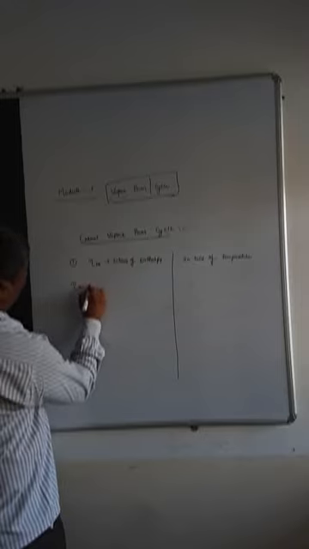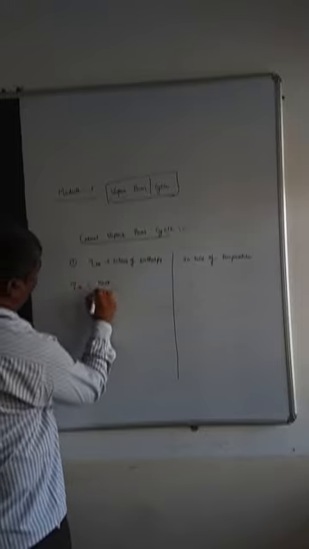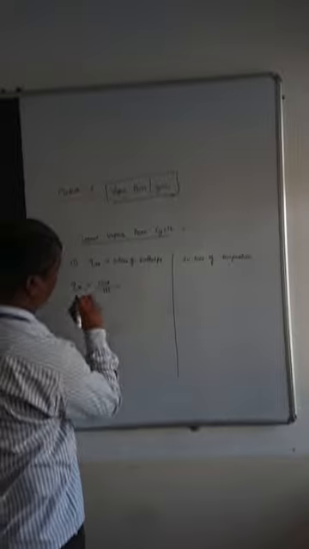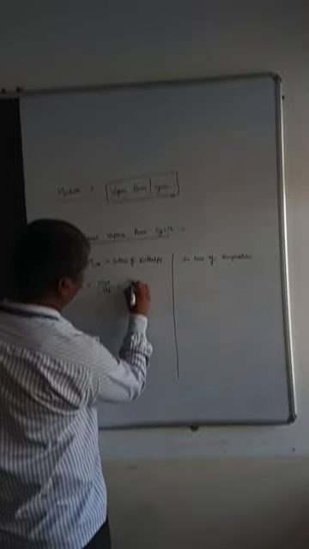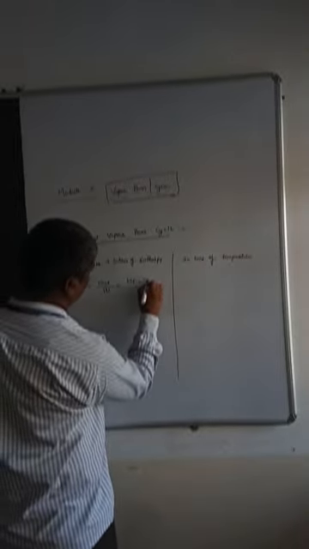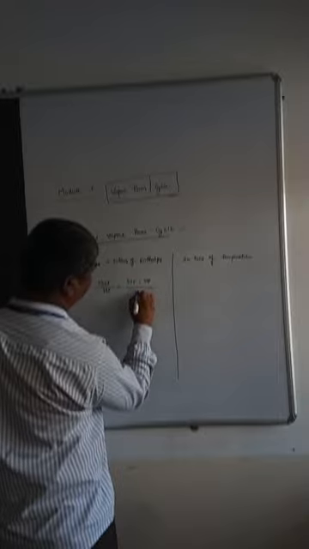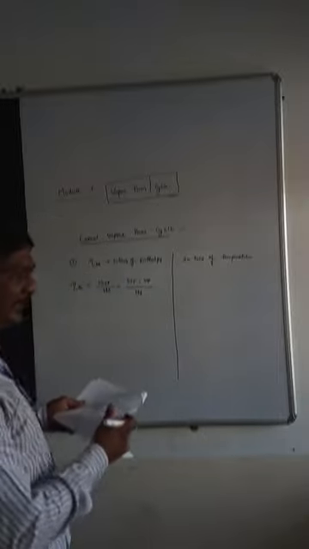Efficiency, what is the formula? We know that already: W net divided by heat supplied. So W net is work done by the turbine minus work done by the pump, divided by heat supplied at the boiler.